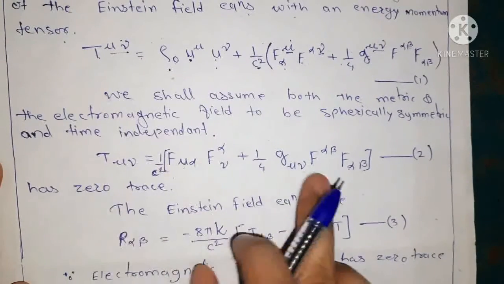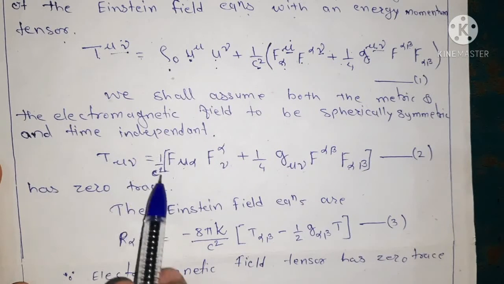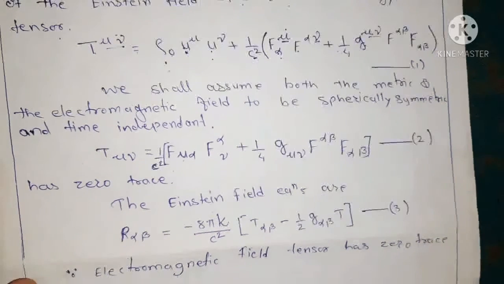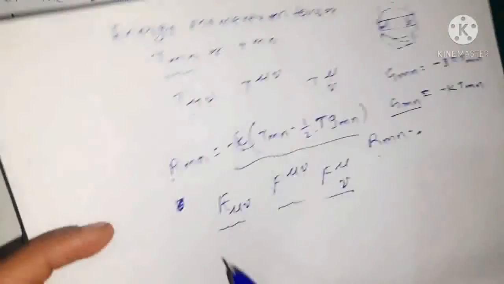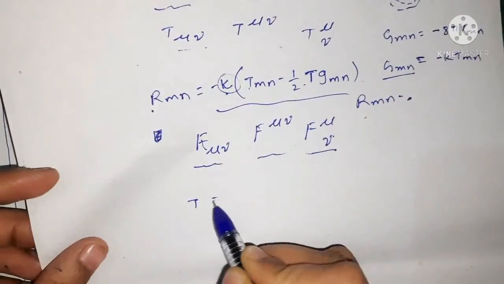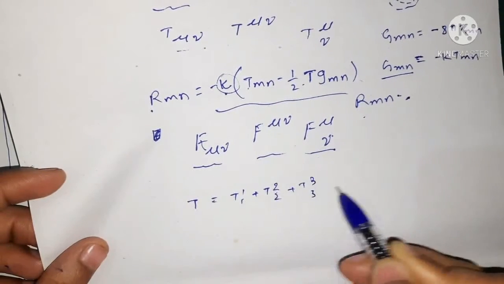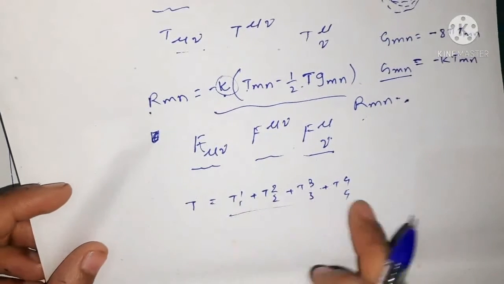As this one has a 0 trace, and therefore has a 0 trace, it means the T00, that is the diagonal elements, the sum of the diagonal elements should be equal to 0. Okay, that is, if we write T is equal to T11 plus T22 plus T33 plus T44, right? We can write T in this way.